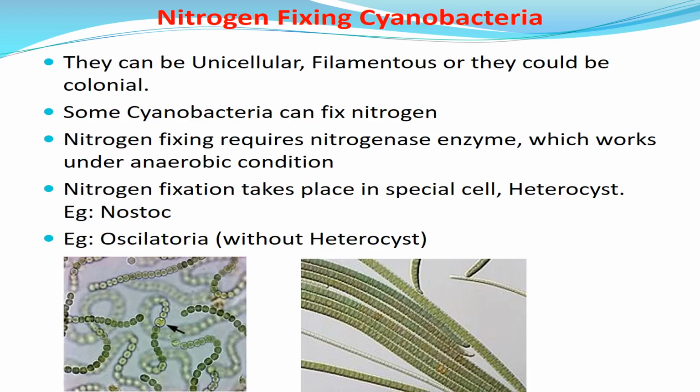In the heterocyst, the nitrogen fixation takes place with the help of the enzyme nitrogenase in absence of oxygen. If we talk about Oscillatoria, it is a filamentous alga and we cannot find any heterocyst in Oscillatoria. So it is not necessary that heterocysts must be present in all cyanobacteria.